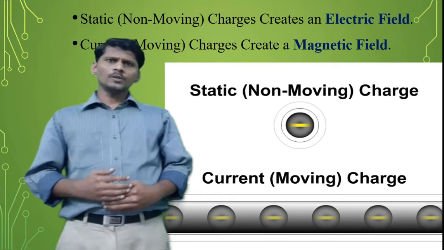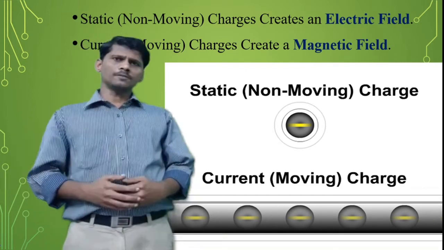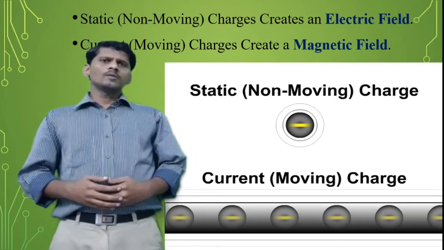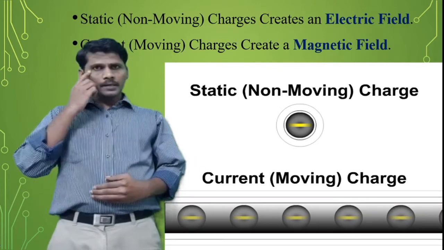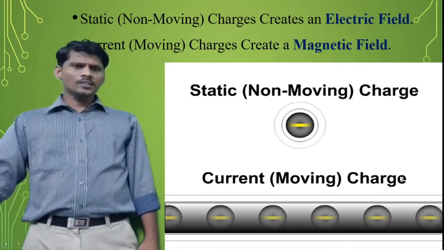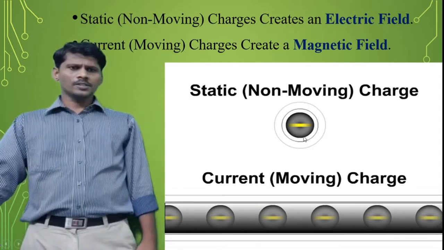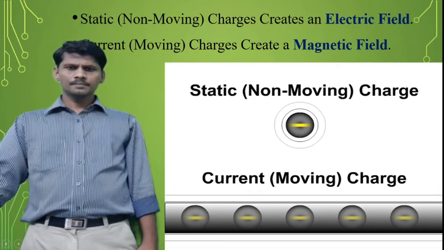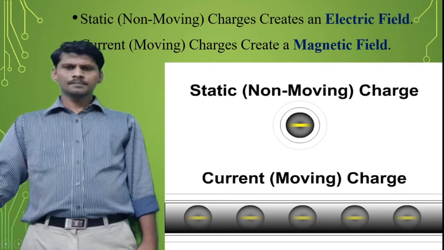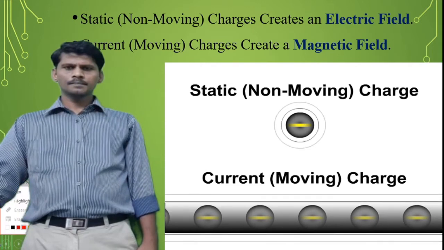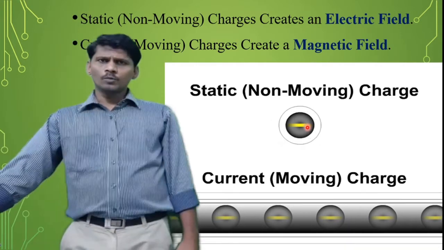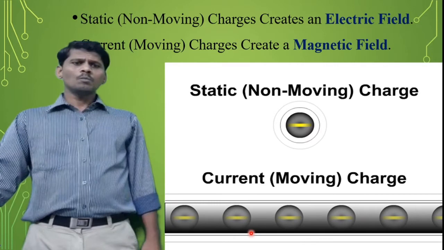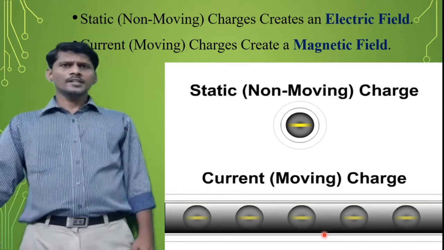So now coming to what is electric field and what is magnetic field. Static charges create an electric field. Moving charges create a magnetic field. And this is the static charge. See the animation. This is the static charge or non-moving charge. It creates an electric field, and these are the moving charges. These moving charges create a magnetic field.